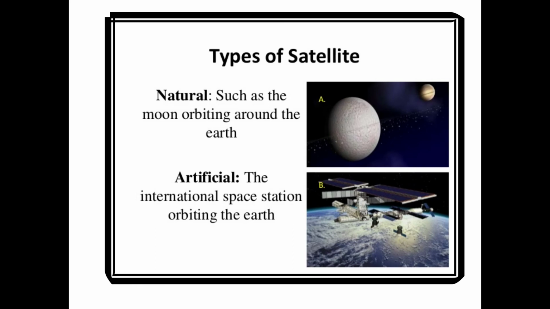So the natural satellite, you know that, is the moon. The moon is the largest and the brightest thing in the night sky. The moon looks so large because it is closer to us than any other celestial body. The moon shines because it reflects sunlight. The moon revolves around the earth once in 27 days and 8 hours. During this period, it also rotates or spins about its axis. This means that its periods of rotation and revolution are the same.